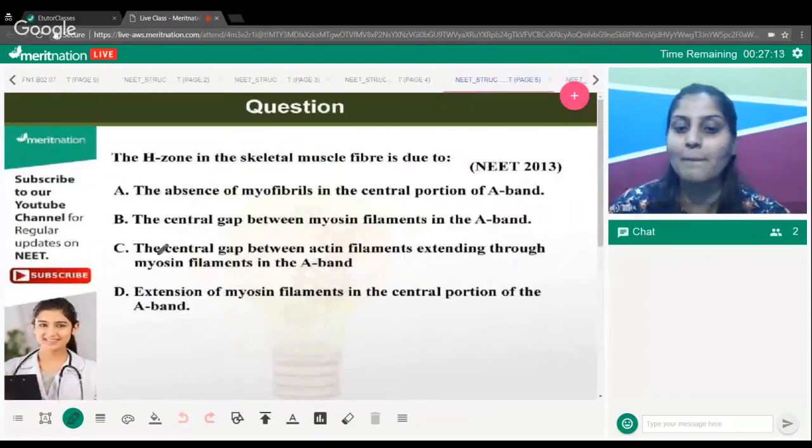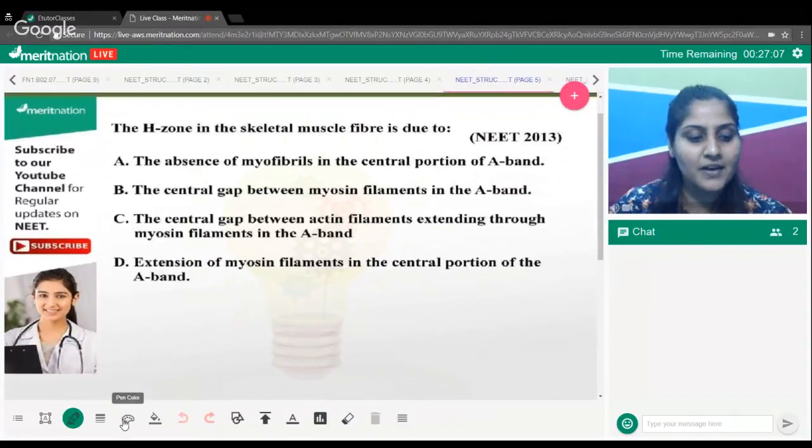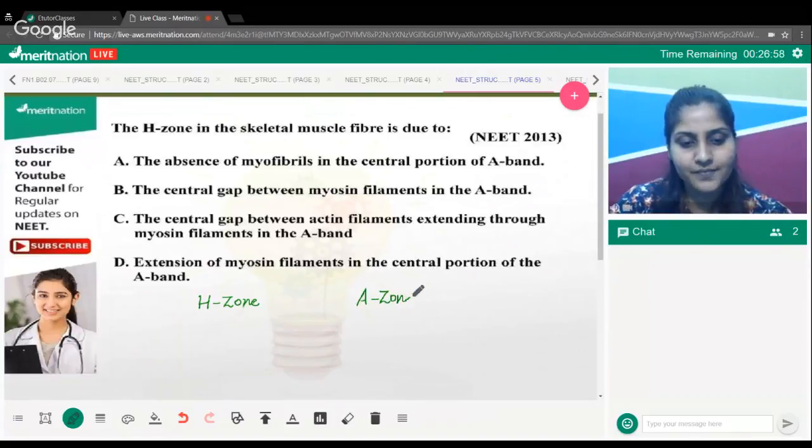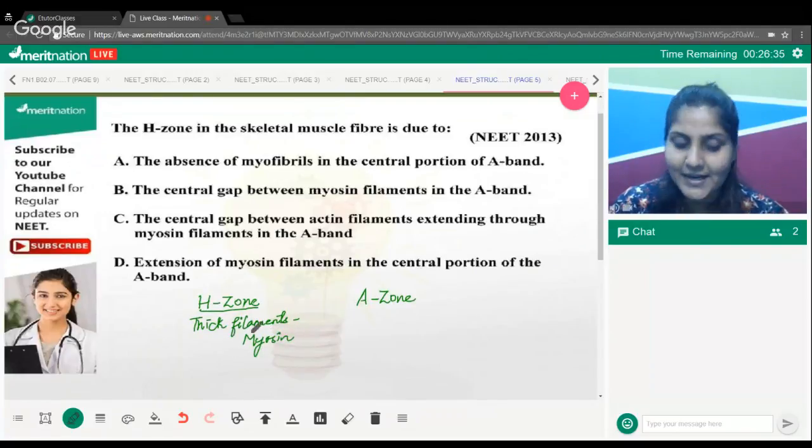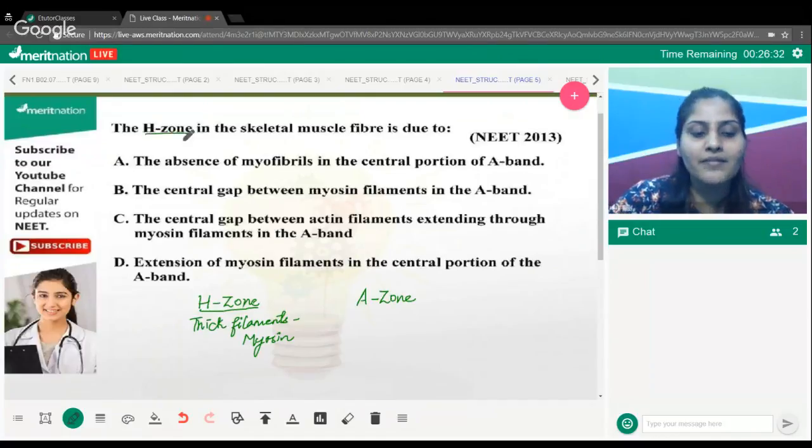All right, this is about the muscles. Before I discuss this question, we must have an idea that in muscles you find something called the H zone, and something called the A zone. Am I right about that? This is what you find in the muscles. And the H zone is characterized by the presence of thick filaments, also termed as myosin. So they are asking you, how come you have the H zone present?